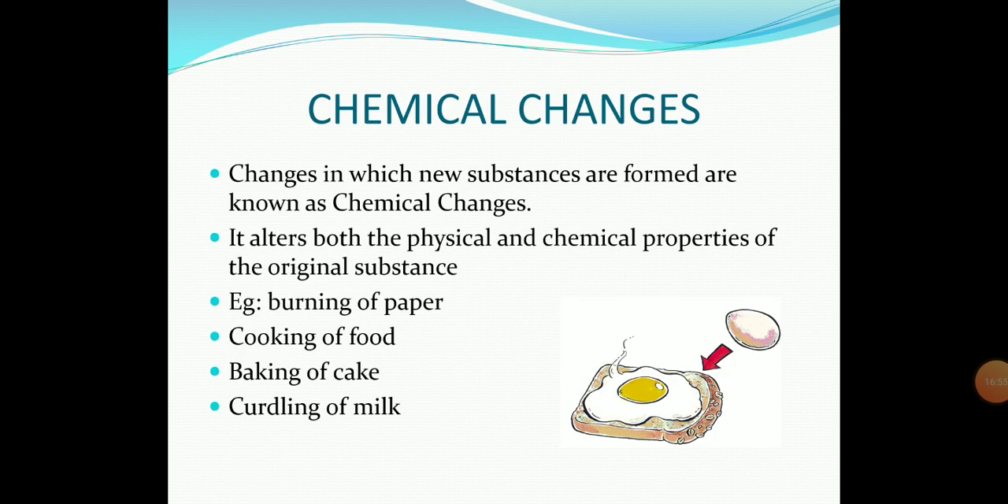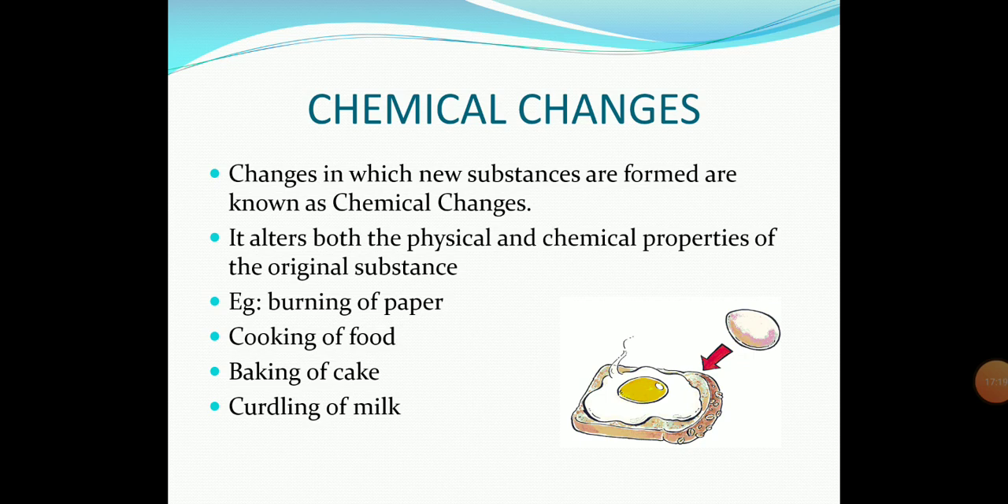Coming to the chemical changes. Chemical changes are the changes where totally new substances are formed with new chemical properties. The total chemical properties are new for the new product. Examples: curdling of milk, baking of cake, burning of paper, cooking of food.